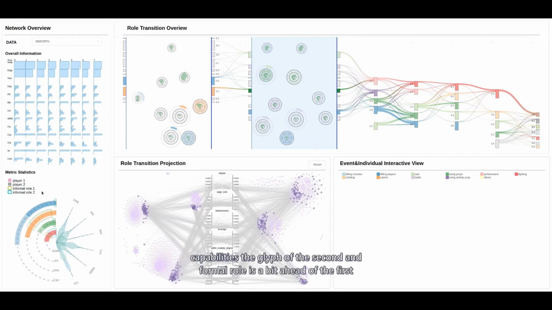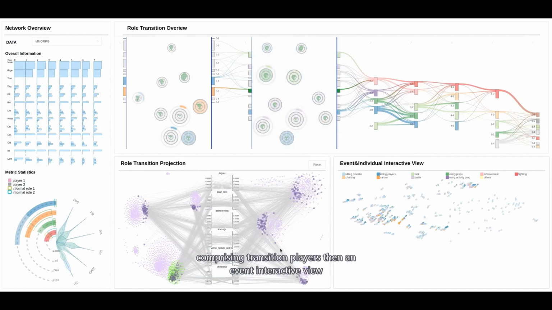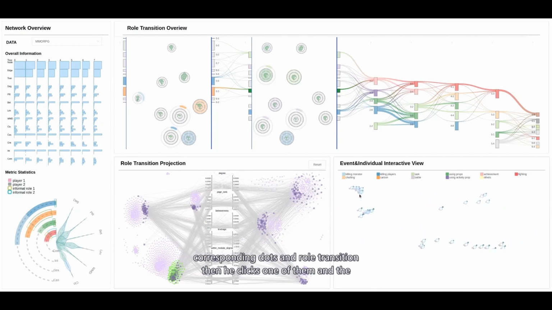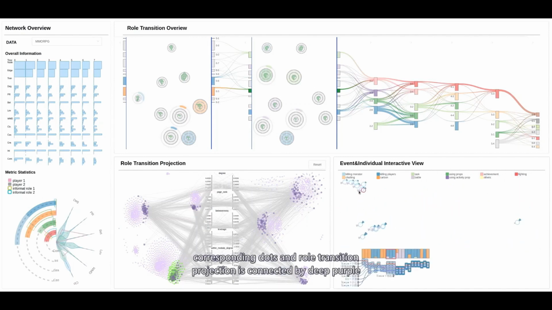The glyph of the second informal role is a bit ahead of the first glyph, and furthermore, the expert wants to explore the subcluster in the role transition projection. He first lassos a set of dots comprising transition players, then opens the event interaction view. A collection of nodes have similar appearance. Then he clicks one of them, and the corresponding dots in the role transition projection are connected by deep purple links,